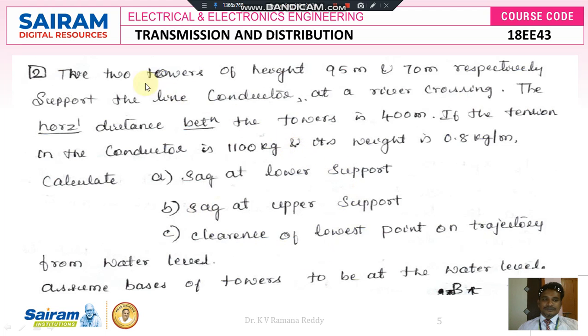If you see here, the two towers have heights of 95 meters and 70 meters respectively. Tower 1 is 95 meters, tower 2 is 70 meters, and they support the line conductor at a river crossing. So these two towers are constructed at a river crossing place. The horizontal distance between the two towers, that is L, is equal to 400 meters. The tension in the conductor T is 1100 kg, and its weight W is 0.8 kg per meter.